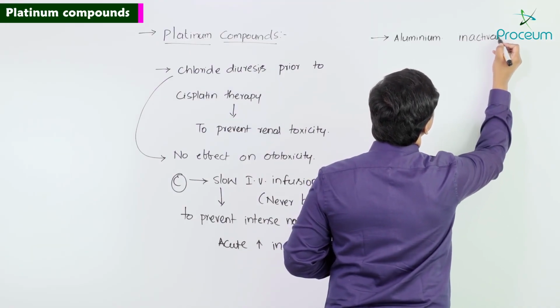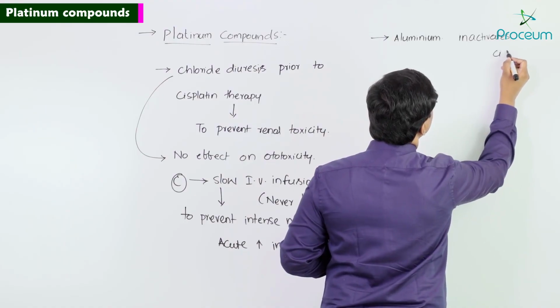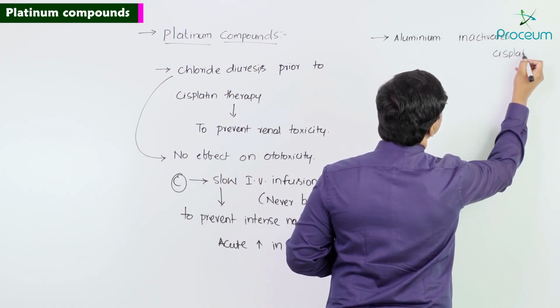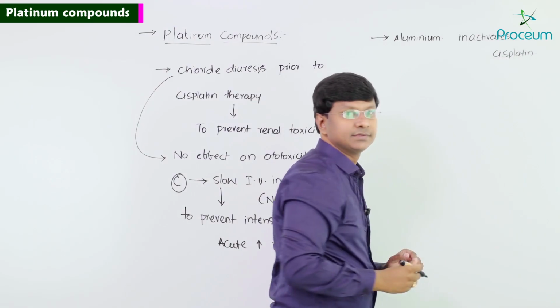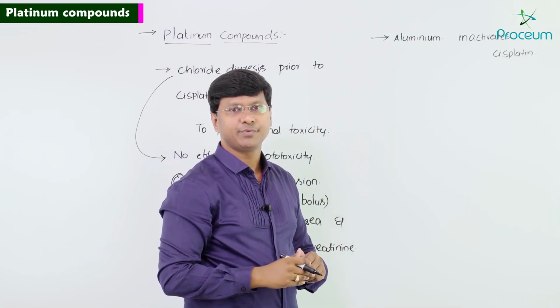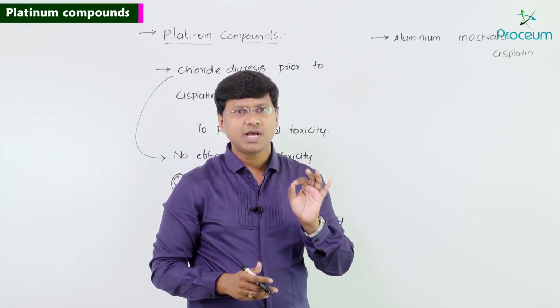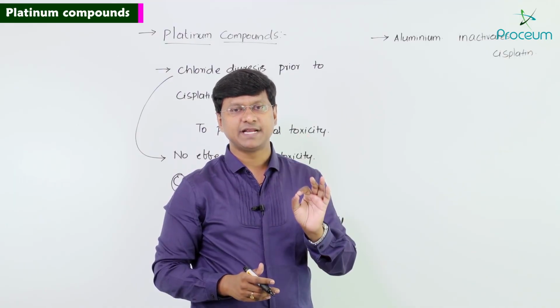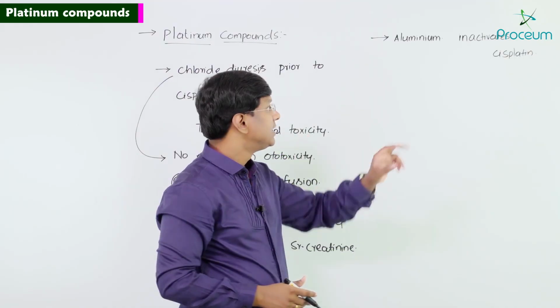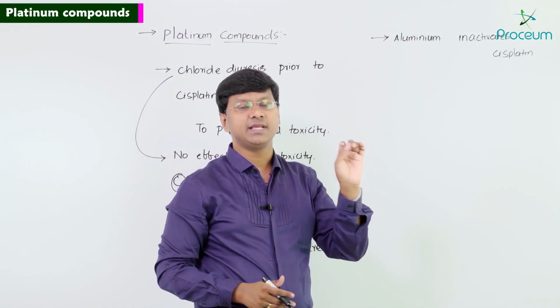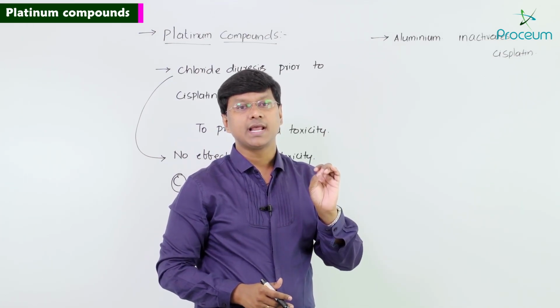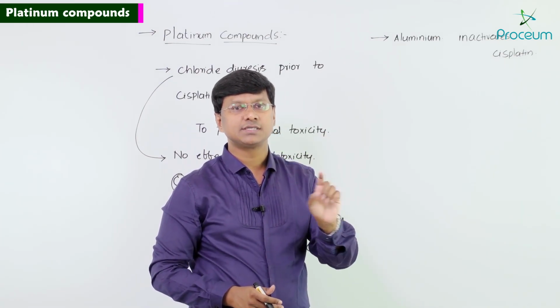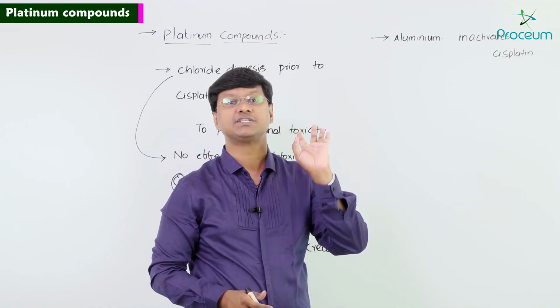Because aluminium inactivates the cisplatin, aluminium containing equipments or aluminium containing needles should not be used with cisplatin.